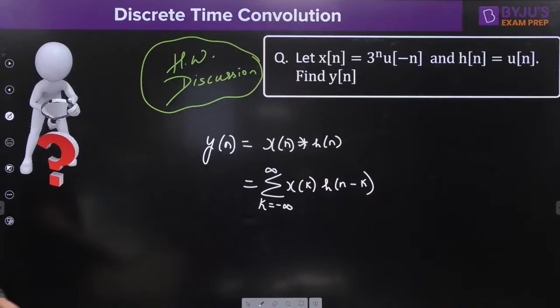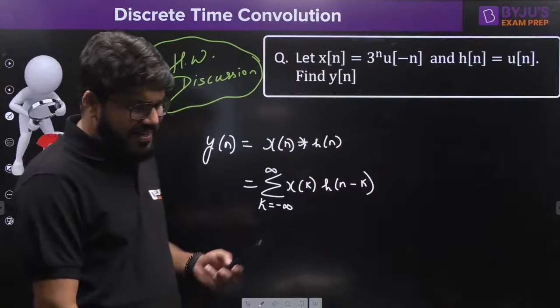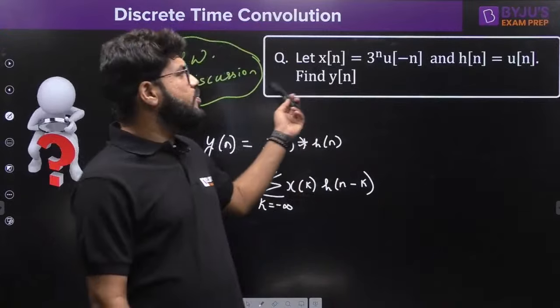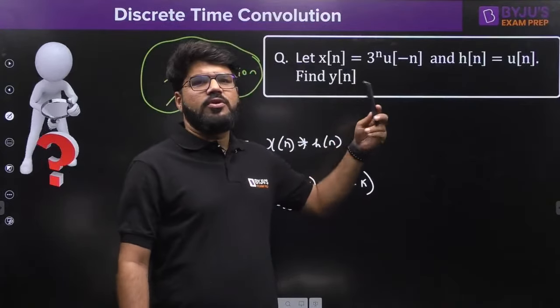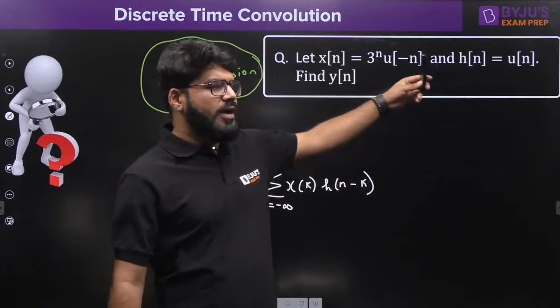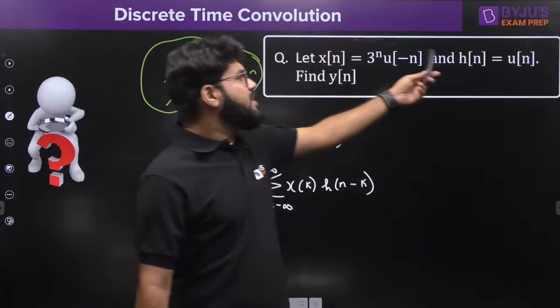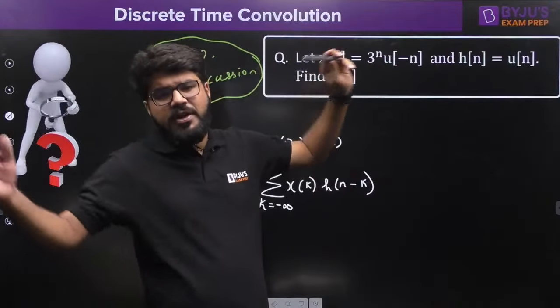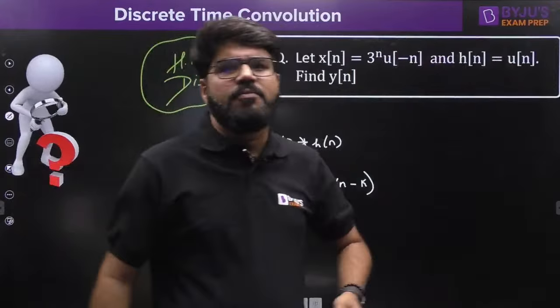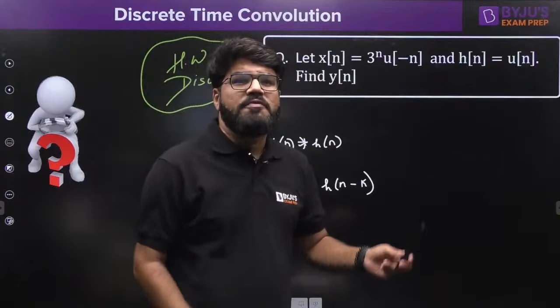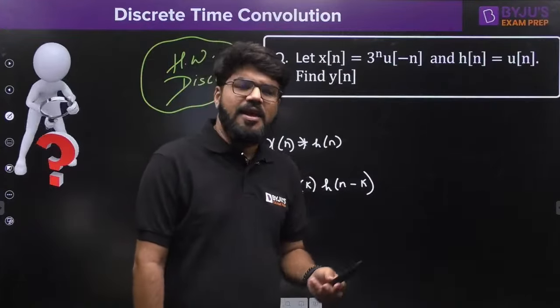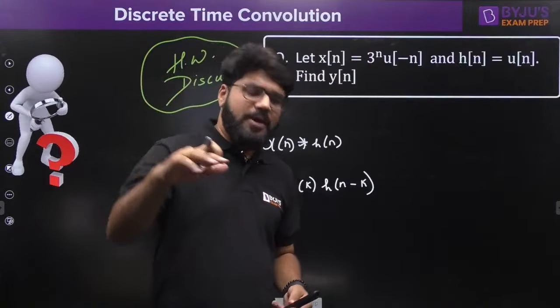As I told you, there are two types of questions we covered last time. One is signals with infinite length, because u[n] or u[minus n] is involved. u[n] is from n equal to 0 to infinity, u[minus n] is from n equal to 0 to minus infinity, but both contain an infinite number of samples. The other is signals with a finite number of samples, finite length signals. For them we learned the sum by column method.